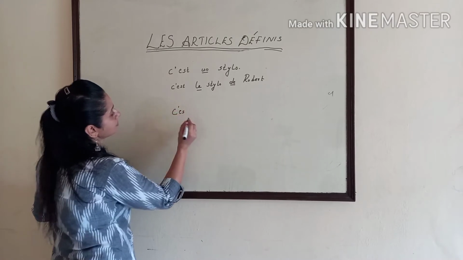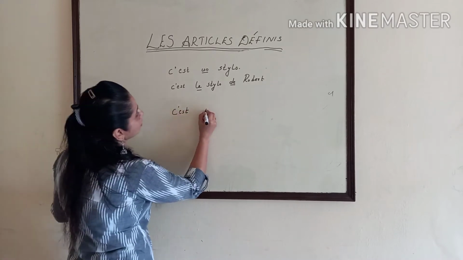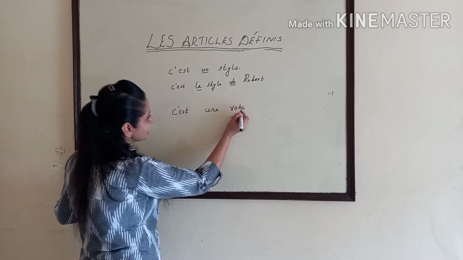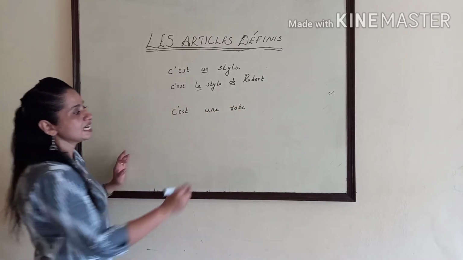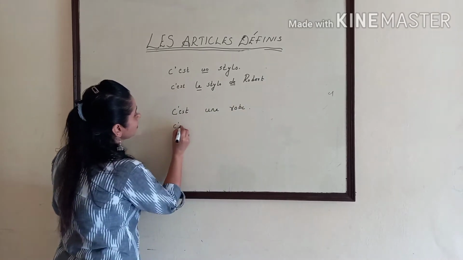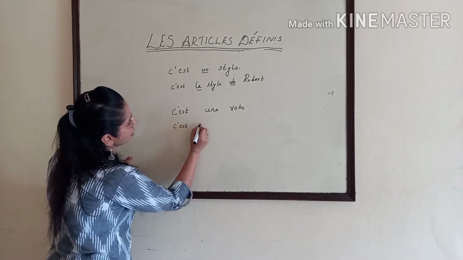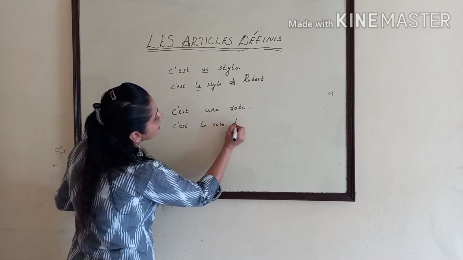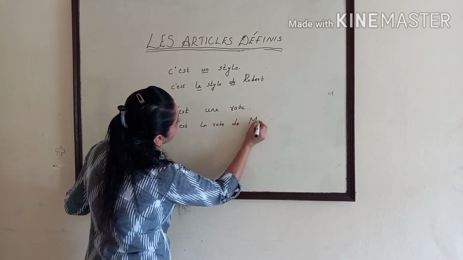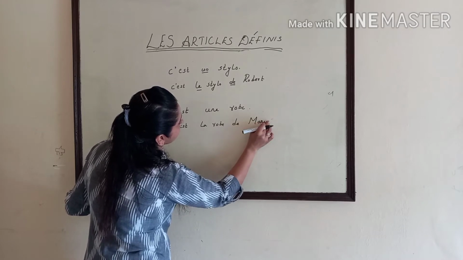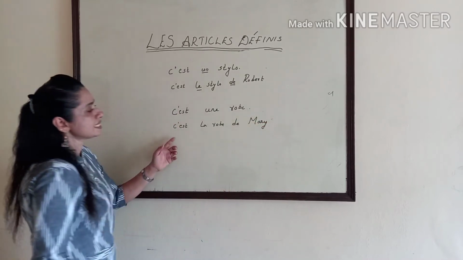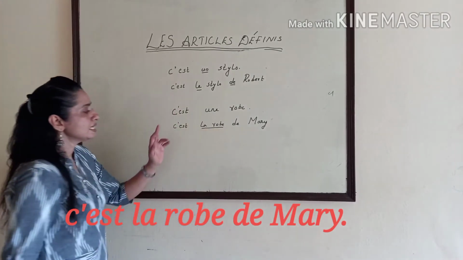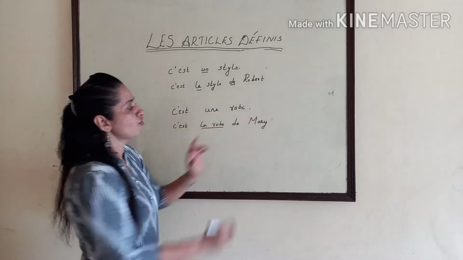Say c'est une robe. Robe means dress. This is a dress. Say la robe de Marie. Means this is the dress of Marie. La robe. This is the dress of Marie.